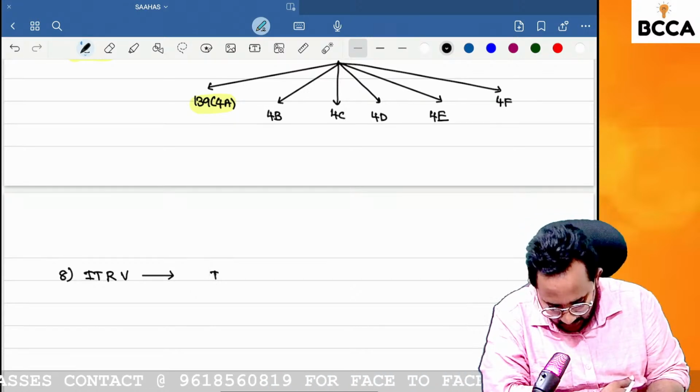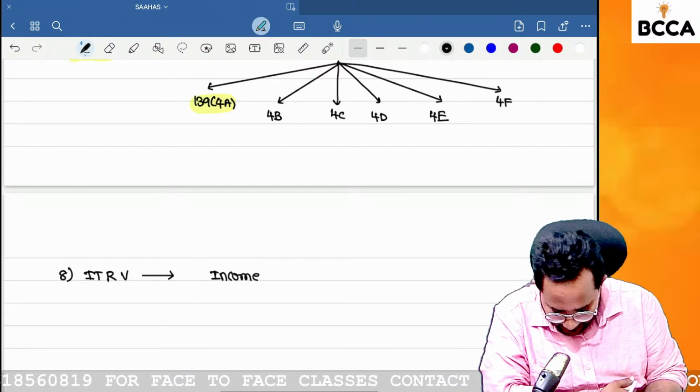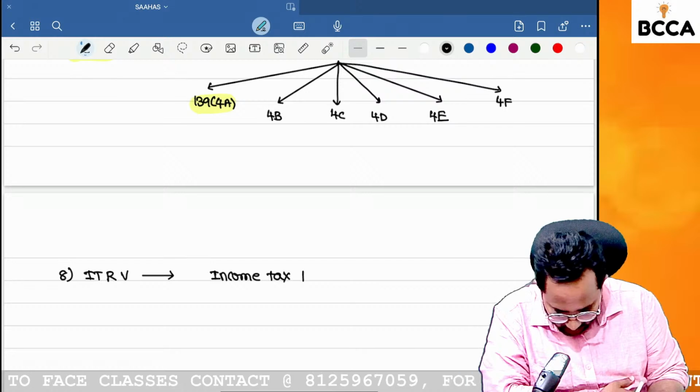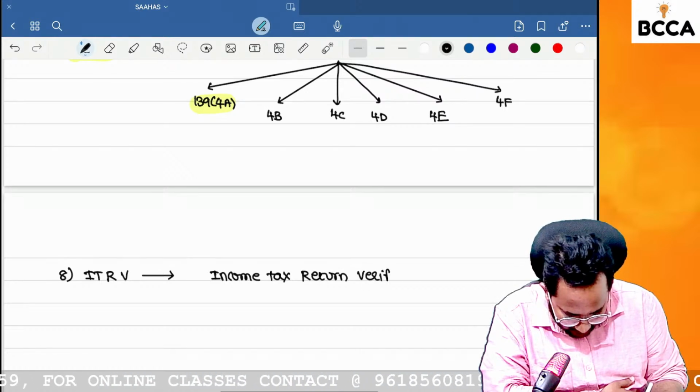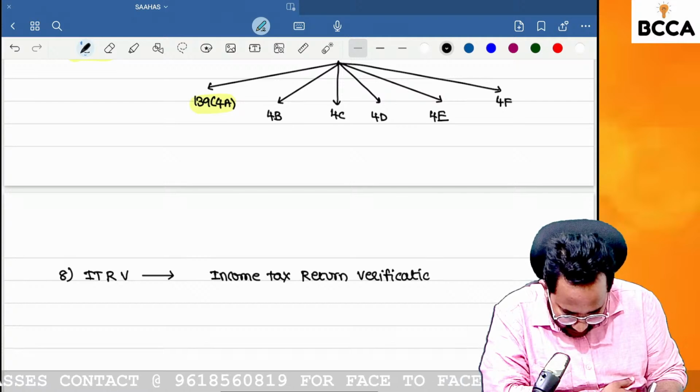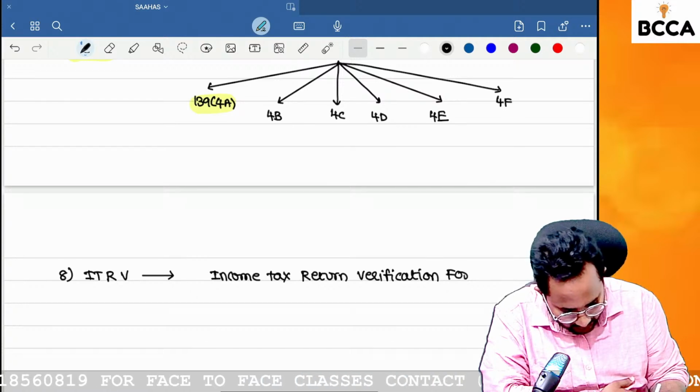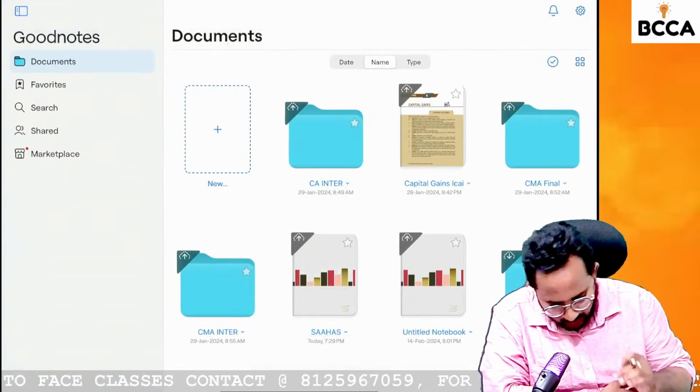What is that? Income tax return verification form. Okay, give me one minute now.